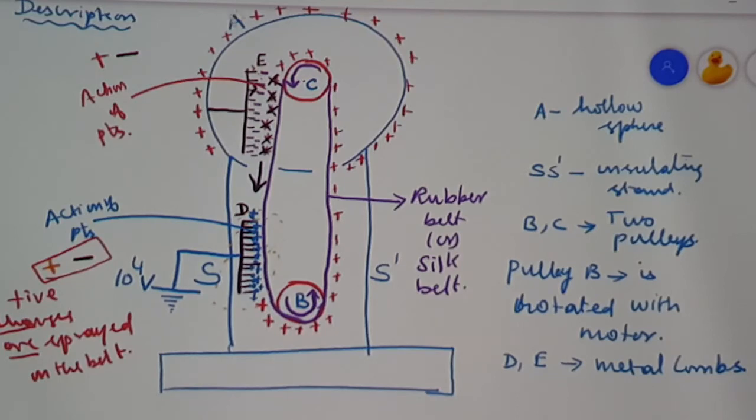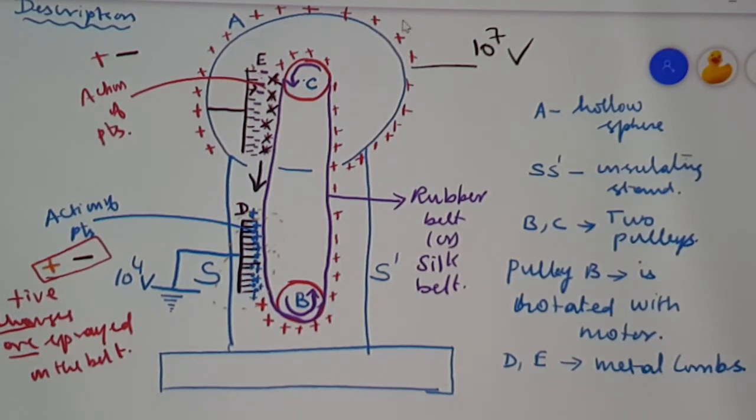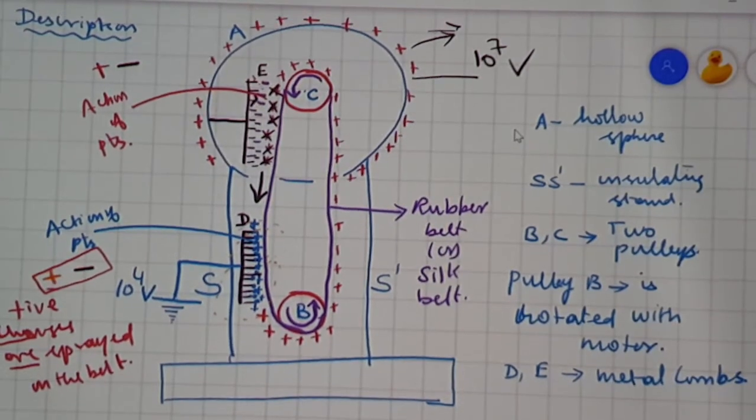When the positive charges on the sphere go on increasing, they get accumulated over the sphere to produce a very large voltage, in the order of 10 to the power of 7 volts. But there is a limitation. This sphere can't accommodate more than a particular amount of charge. If the limit is exceeded, then these positive charges will also try to leak out to the air, and again the action of points may take place.